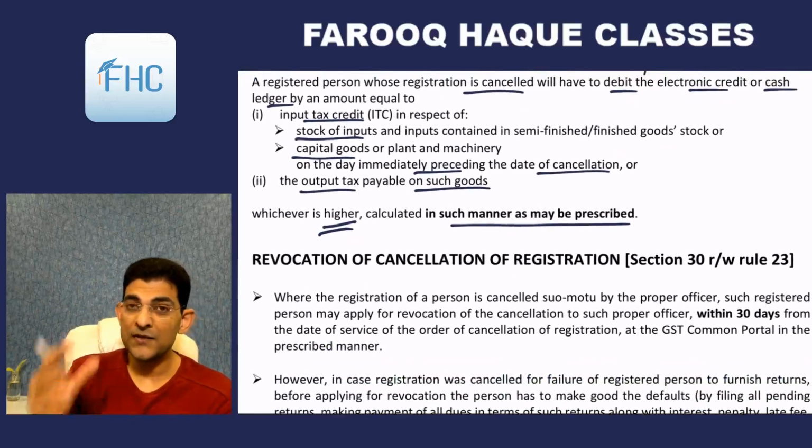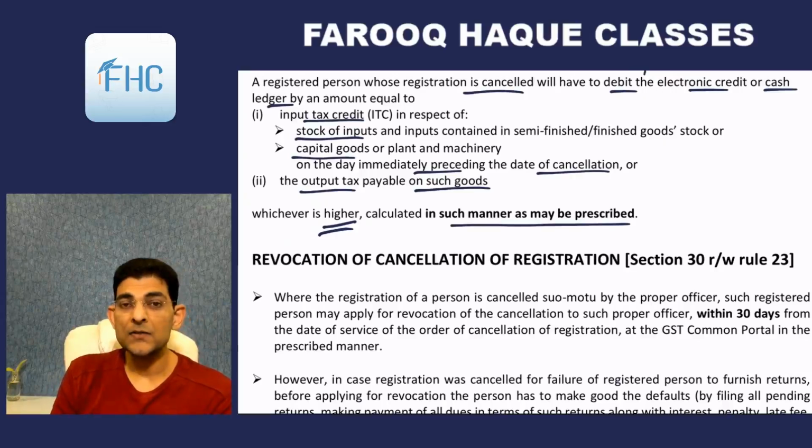Simple. So whatever input tax credit you have taken, and since you are cancelling your registration, whatever stock is there is deemed to be transferred also. So we'll calculate the output tax, normal output tax on the sale price if you have sold off those goods, and either the credit part or the tax part, whichever is higher, will have to be paid.